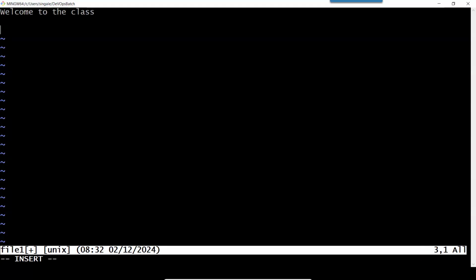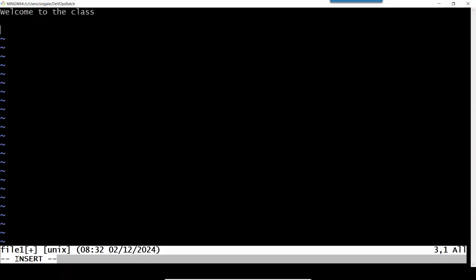I can type it. Here I want to go outside the insert mode. So I have to press shift, sorry, I have to press escape. As soon as I press escape, you can see insert mode disappears. So pay attention. At the bottom of the screen, you can see insert is there.